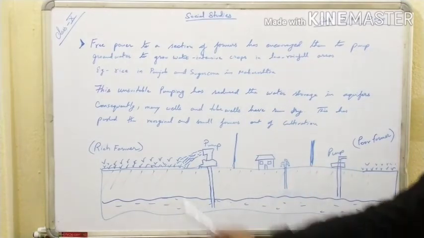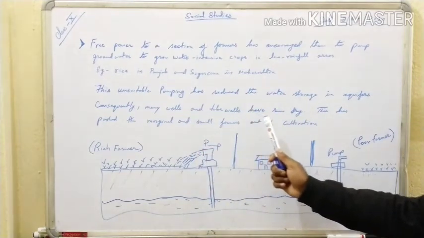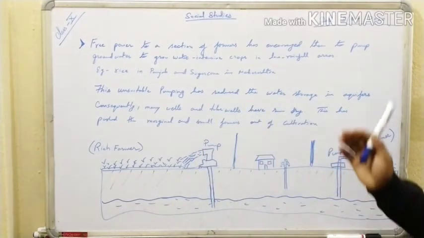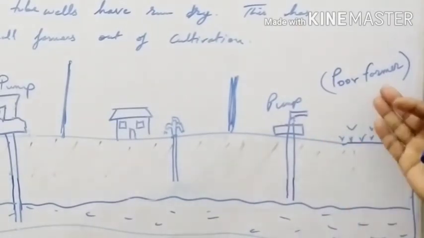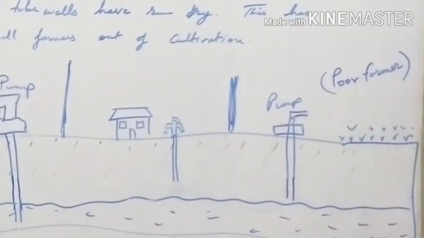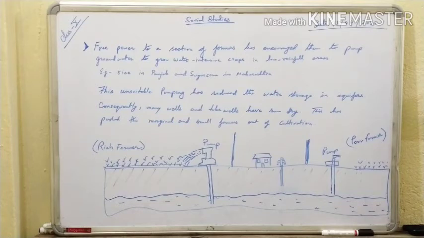That is why it is said that many tube wells and wells have run dry. Because of this, these people are suffering, and that is why it is said that some of the marginal and small farmers are out of cultivation. They are not doing cultivation these days. So this is also one of the reasons why the net sown area is getting reduced. This is one of the major causes of land degradation, and it should be checked before it is too late.